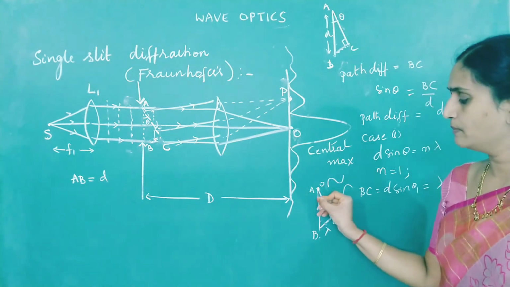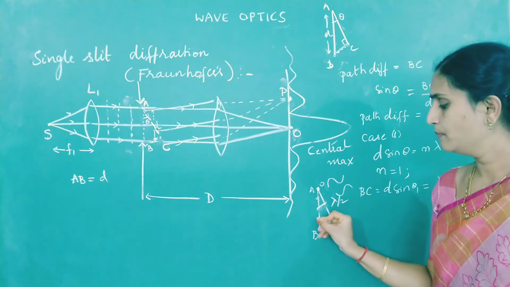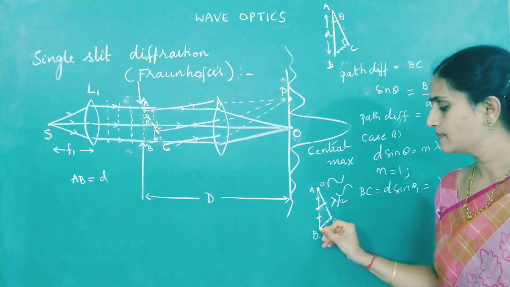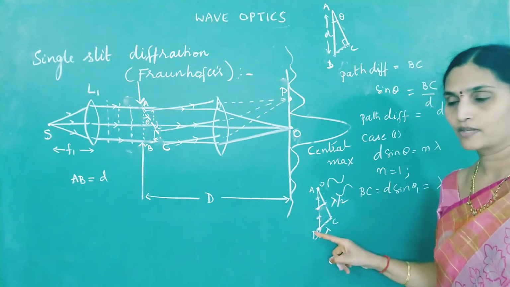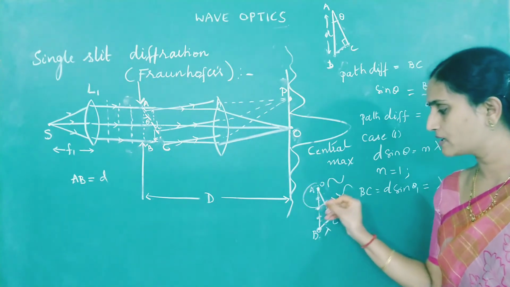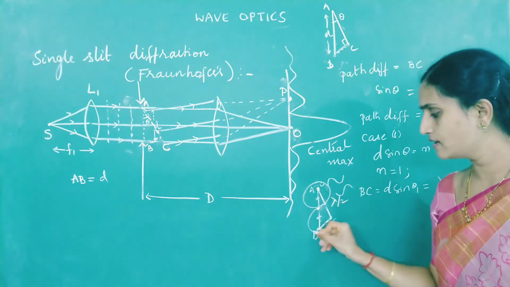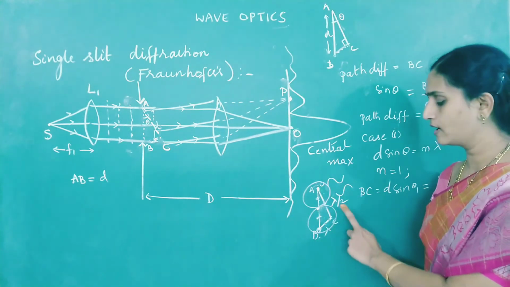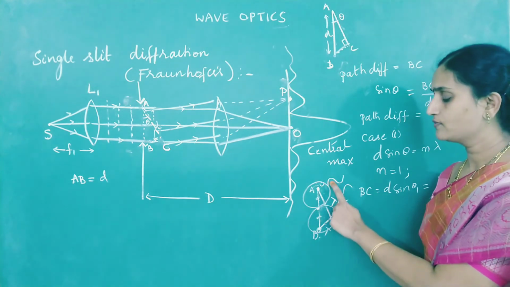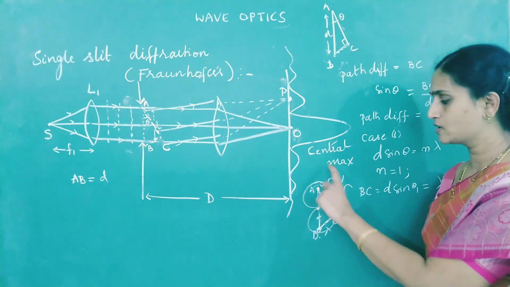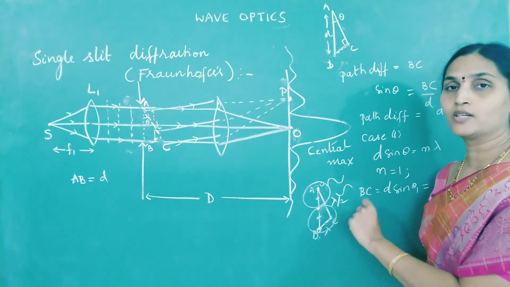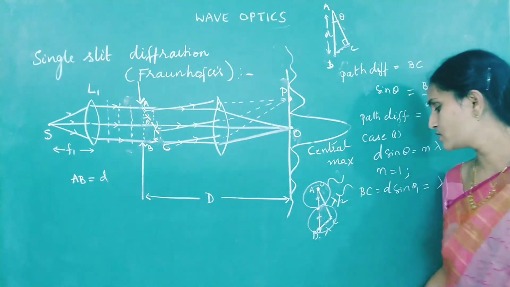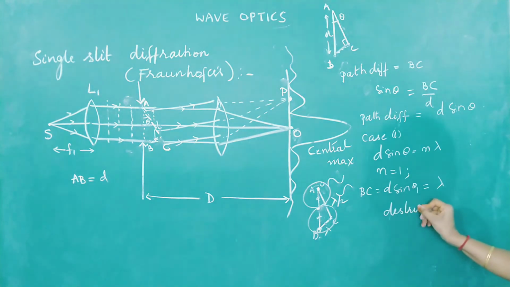Similarly, if I select the midpoint of the upper part of the slit, the midpoint of the lower part of the slit again differs by 180 degree. This point and this point also differ by 180 degree. So for every point in the upper part of the slit, there exists a point in the lower part of the slit which differs by 180 degree in phase or lambda by 2 in path. We know if two waves differing by 180 degrees are superimposed on each other, does it lead to constructive or destructive interference? When a crest falls on a trough, it leads to destructive interference.